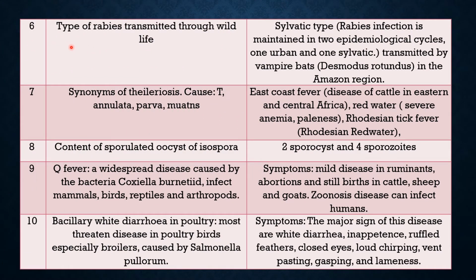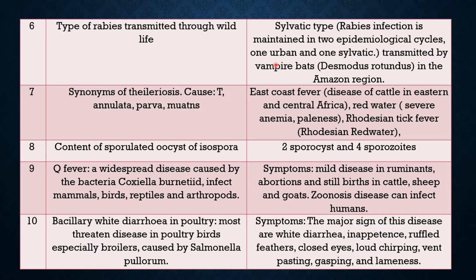Question 6. Type of rabies transmitted through wildlife. Earlier we have seen the question on the type of rabies transmitted through dog, that is called urban. Now here, transmitted through wildlife, that is called the sylvatic type. The rabies infection is maintained in two epidemiological cycles.